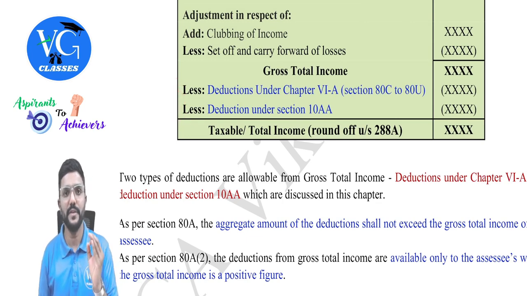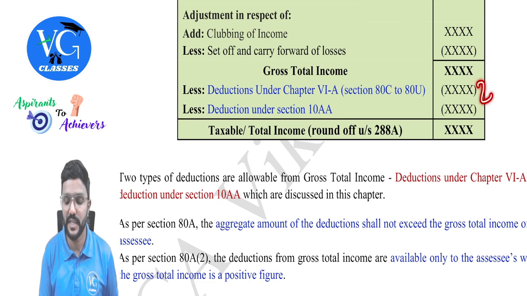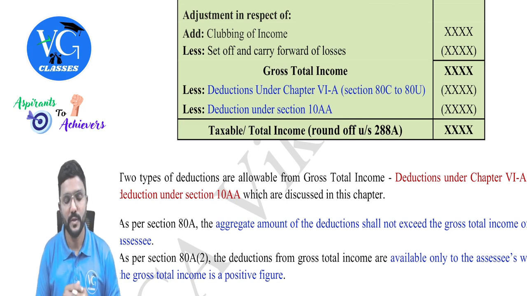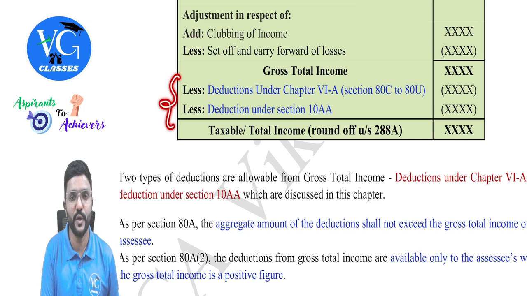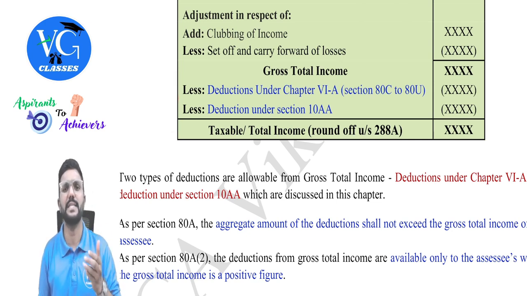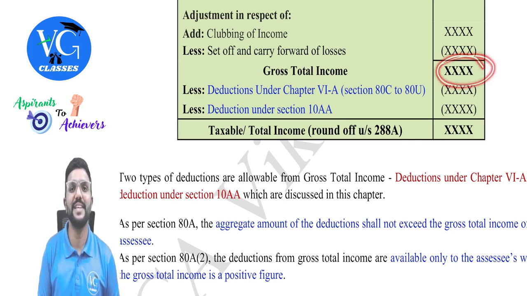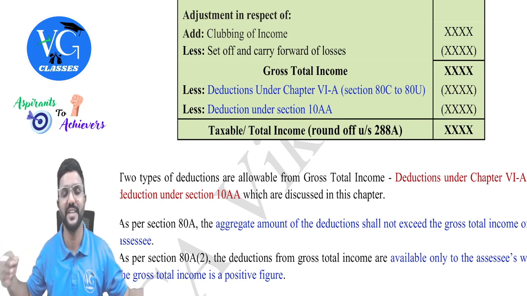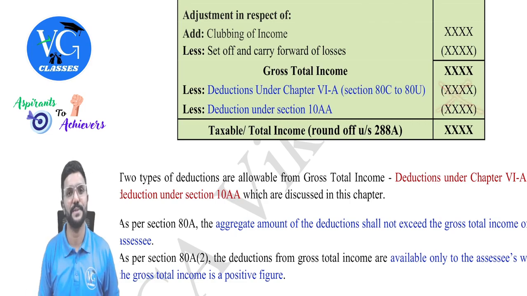One thing we should always check is that the amount of deduction which an assessee is claiming here can never be more than gross total income, guys. So the maximum deductions which he can claim, both put together, is the gross total income or less than that. Got it? Yes. Sir, what if by chance gross total income is nil? Then the assessee cannot claim any of these deductions. Sir, what if the assessee has only loss? He doesn't have any income. Even in that case, he cannot claim these deductions. Even though he is eligible, even though he is making investments, contributions, donations, still he cannot claim these deductions, guys.